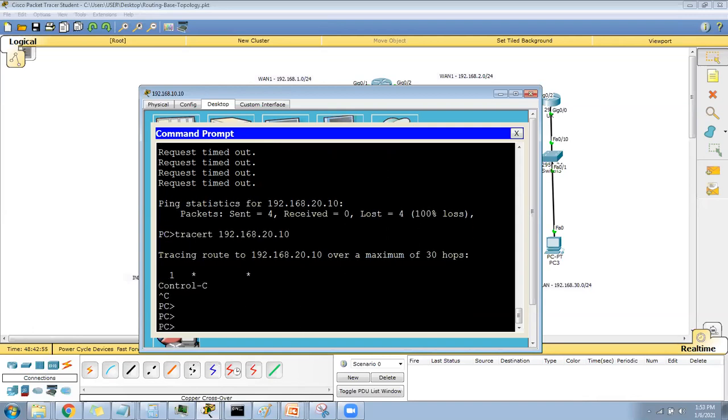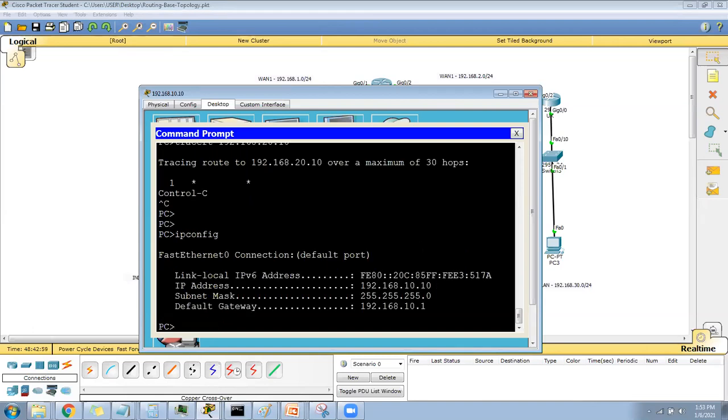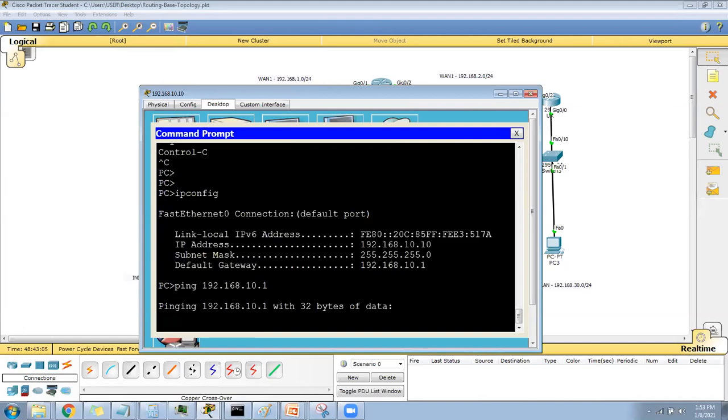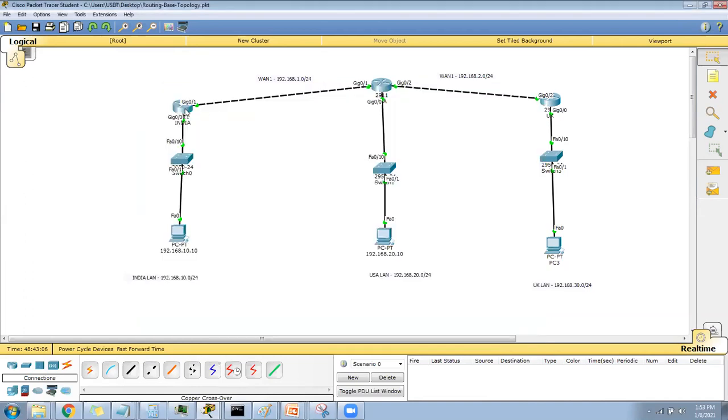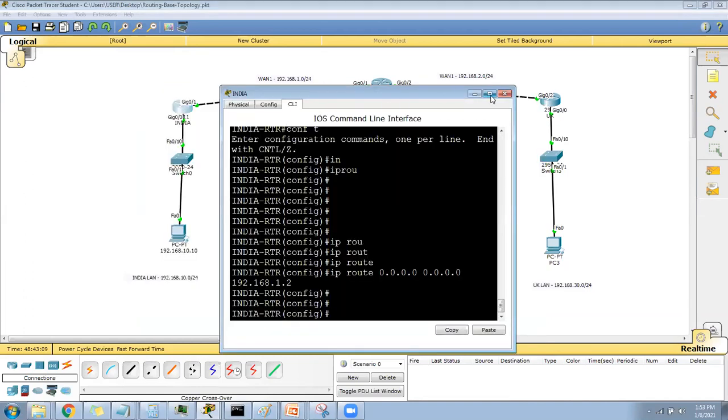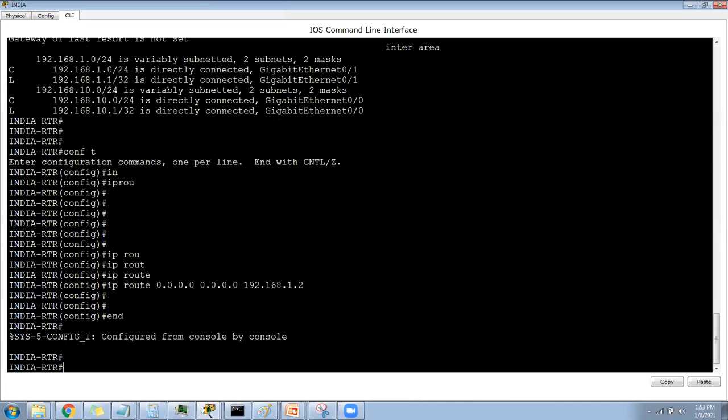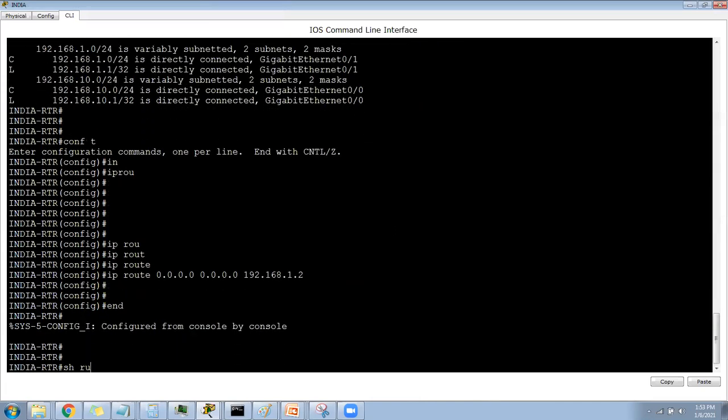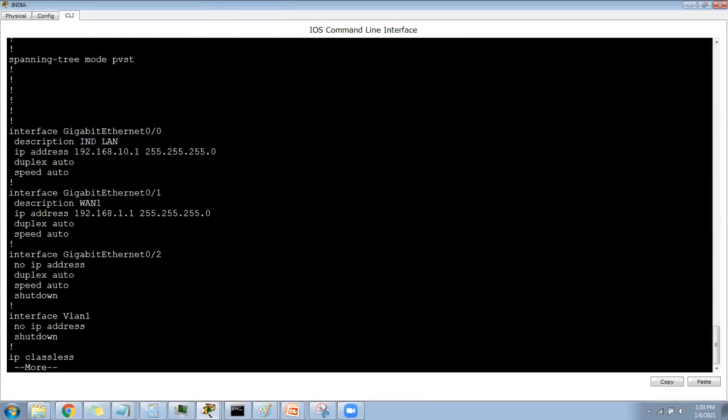Let me check ipconfig on the machine. Can I ping my gateway, 192.168.10.1? Can you see there's a problem with the gateway? So let me go directly to the India router and check. Show run. What gateway did I put? 192.168.10.1.